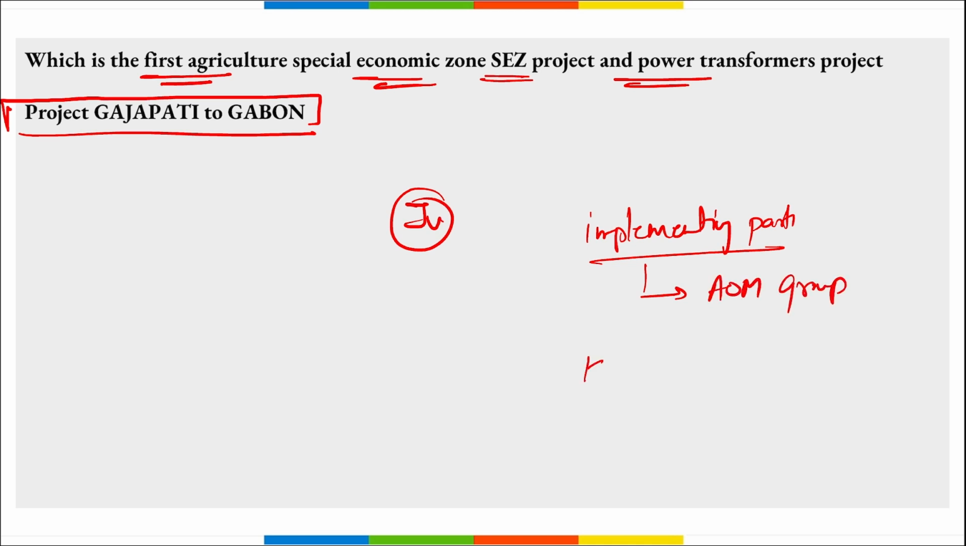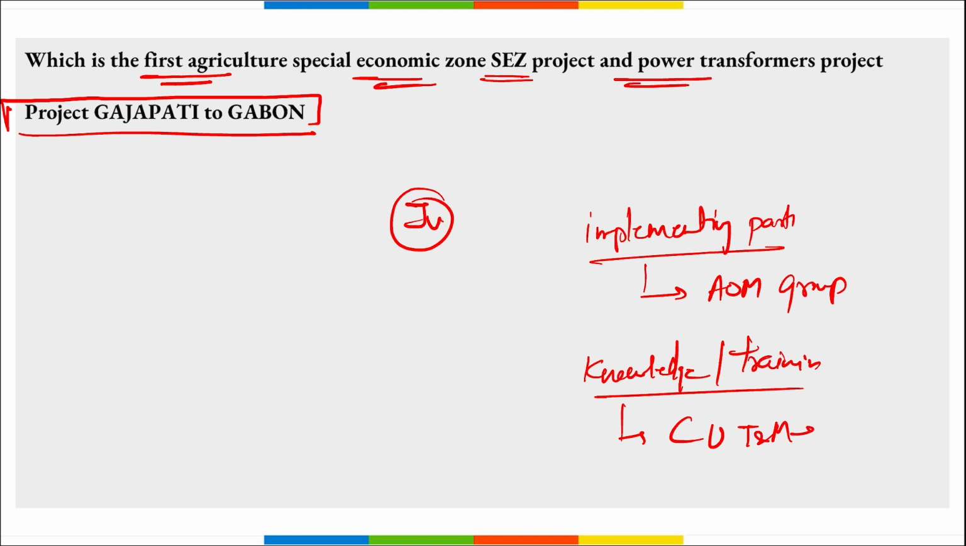If we talk about the knowledge and training partner, which is it? It is the Centurion University of Technology and Management in Odisha. Correct? So this is your Project Gajpati to Gabon. It is the first agriculture special economic zone project and power transformers project, right?